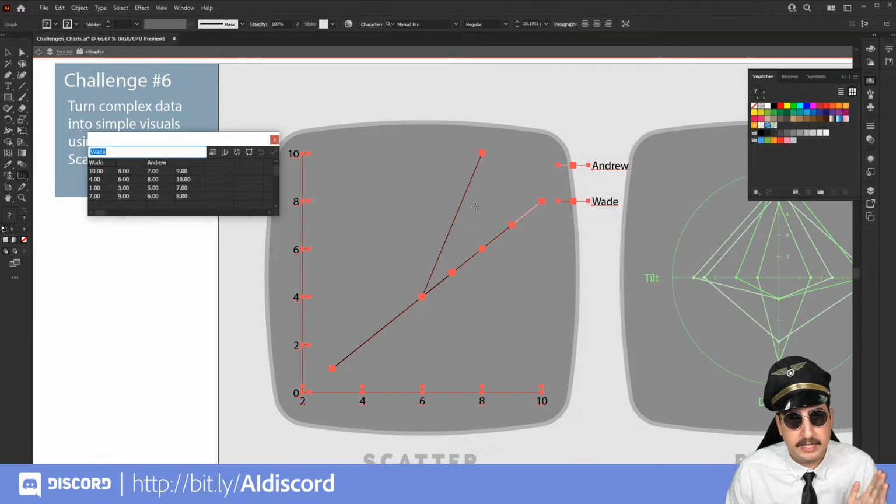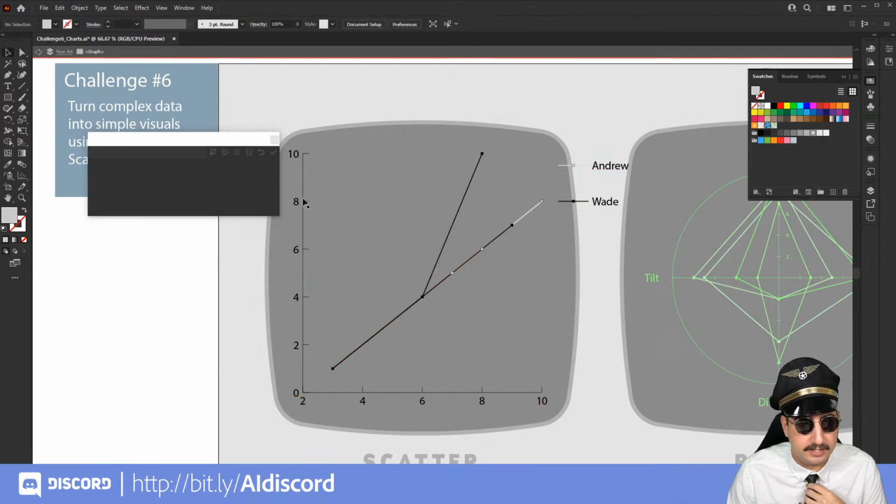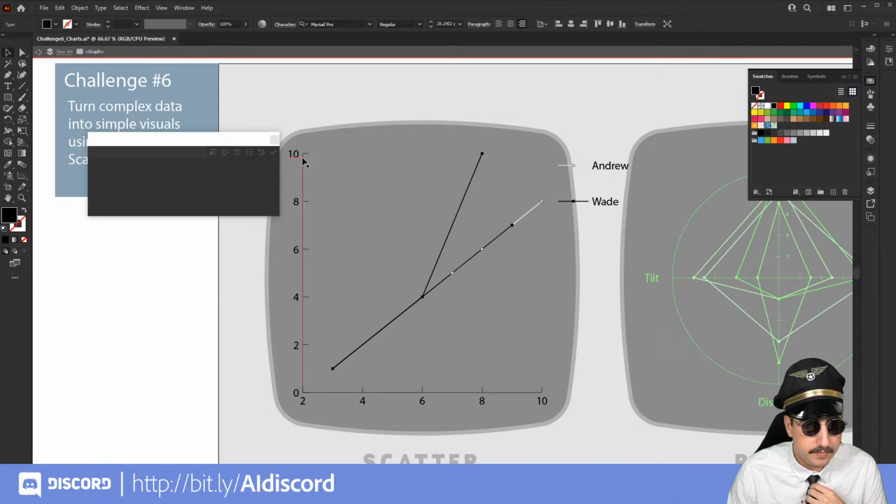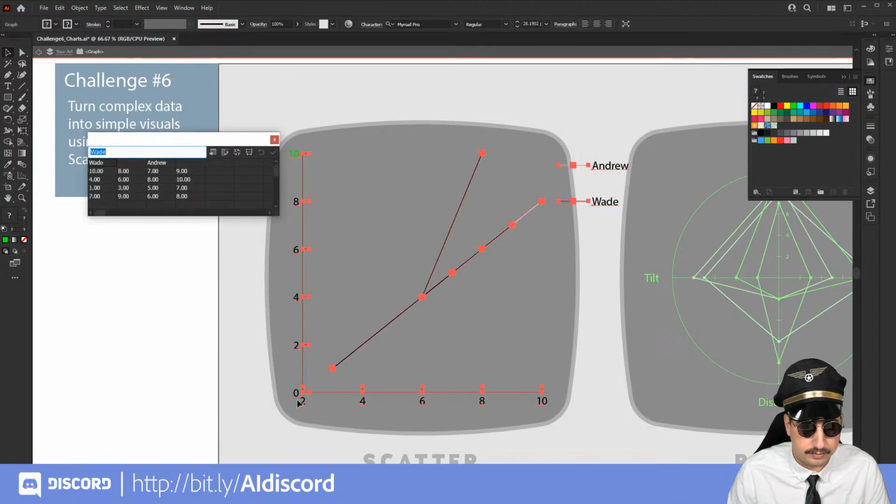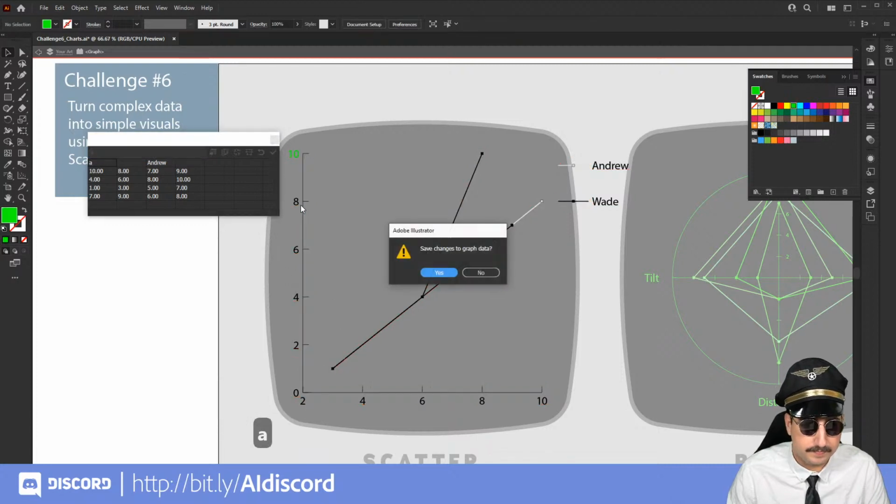We are going to go in here and we can change all of these settings again with our charts and graphs. We are going to select this number over here, change the formatting on these, and I can just click and drag a selection there using the direct select tool.